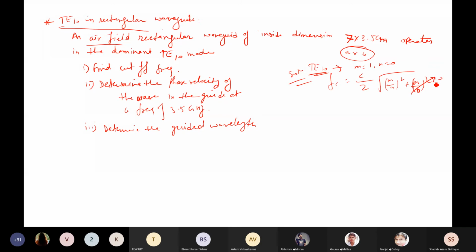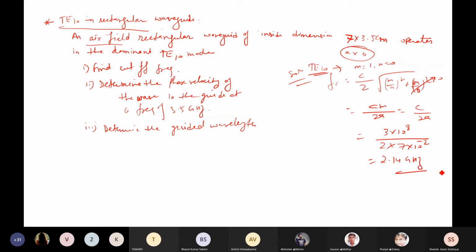So this can be vanished, this can be written as 0. So you can write cm by 2a, where m is equal to 1, so it can be written as c by 2a. And you have 3 into 10 to the power 8 divided by 2 into a. a is given as 7 centimeter, so you can write 7 into 10 to the power minus 2. It should be in meter, because we have taken 3 into 10 to the 8 meter per second. So if you solve, you will get